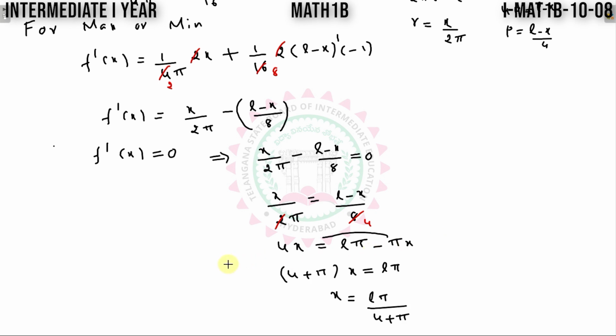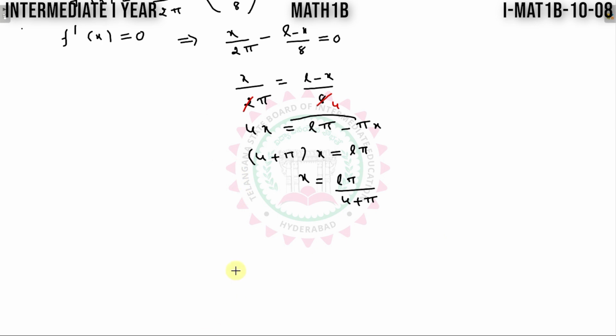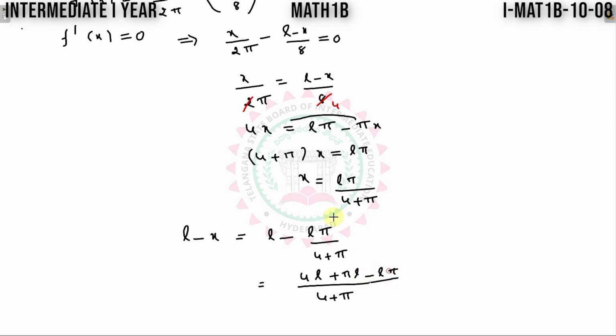Next, to find the second part, here L minus x. Now this is equal to L minus x, where x is L pi divided by 4 plus pi. So I can take 4 plus pi as the LCM. In simplification I will get 4L plus pi L minus L pi. Again pi L cancels. So this is 4L divided by 4 plus pi.